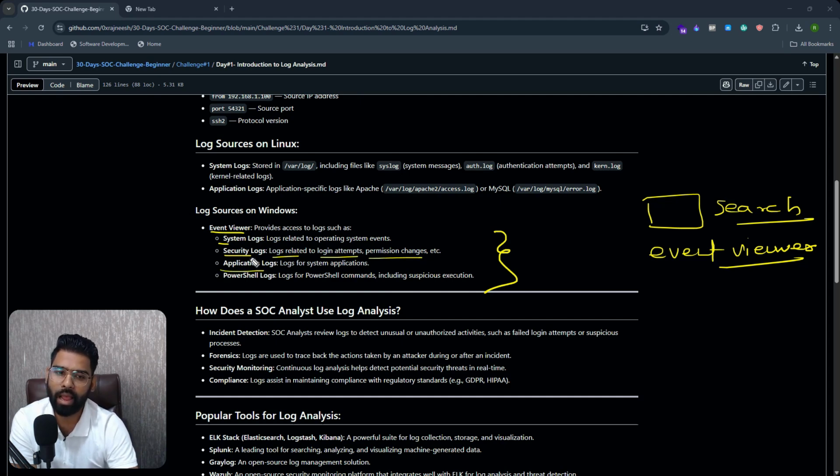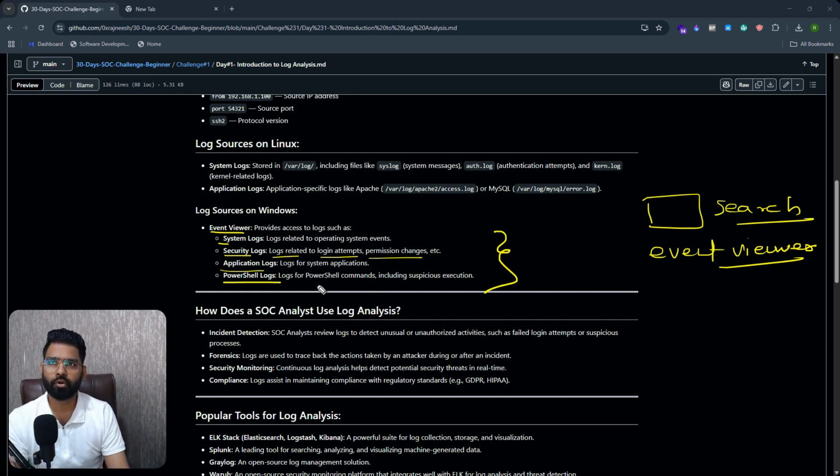We also have application related logs to store the logs for an application. We also have PowerShell related logs. This is what we are going to cover in this lab. There are logs for PowerShell commands. If certain commands are executed using the PowerShell editor or PowerShell prompt, that will be stored here.